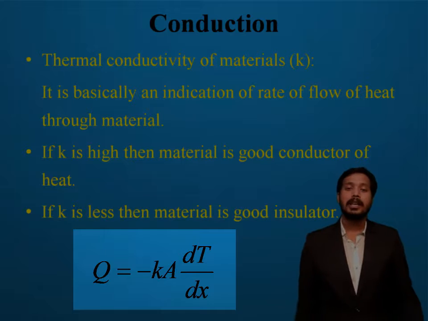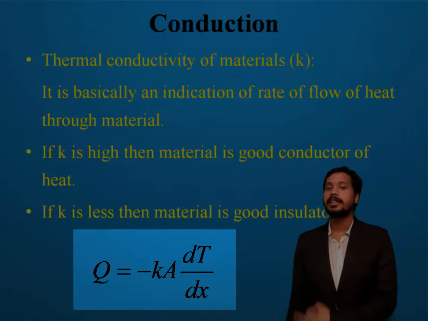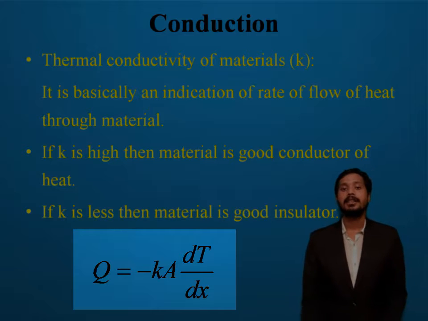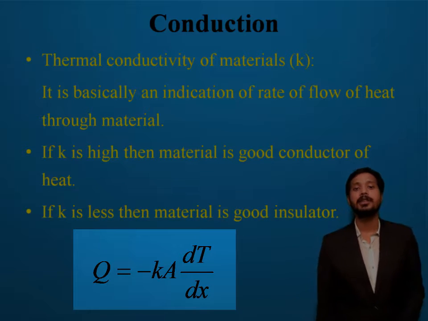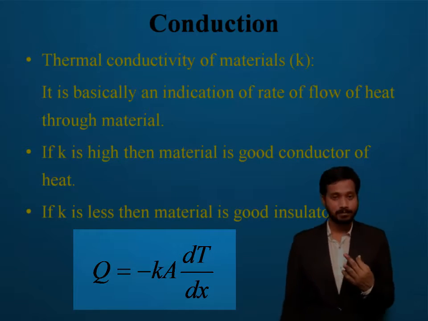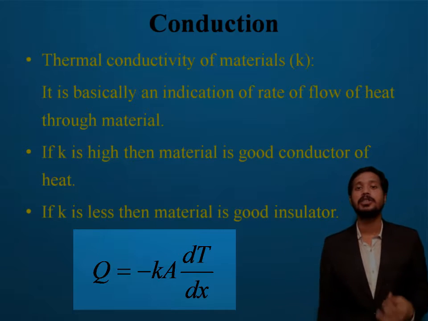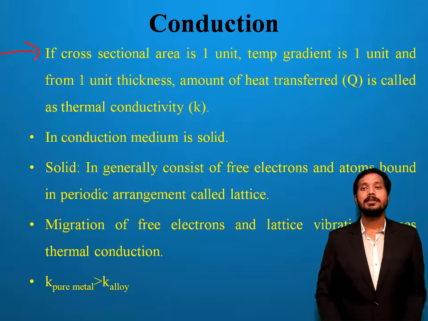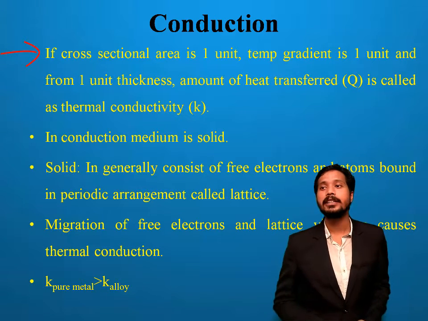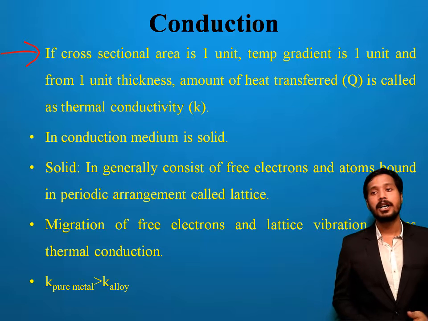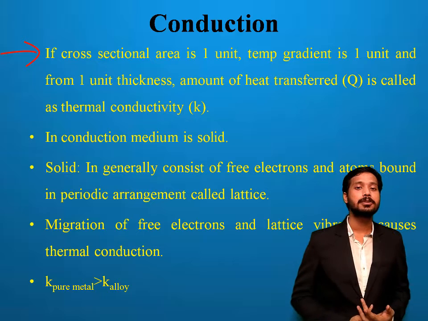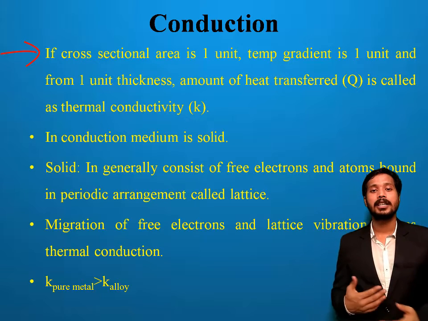So if the cross-sectional area is 1 unit, the temperature gradient is 1 unit, and the thickness is 1 unit, the amount of heat transfer is called the thermal conductivity.